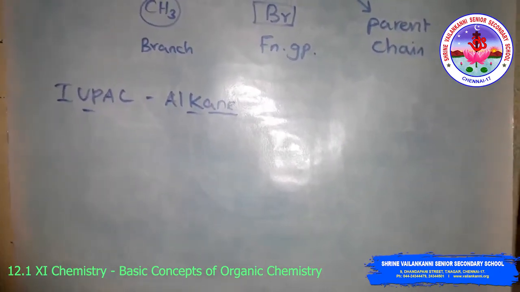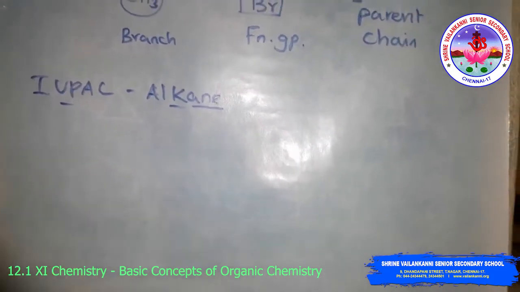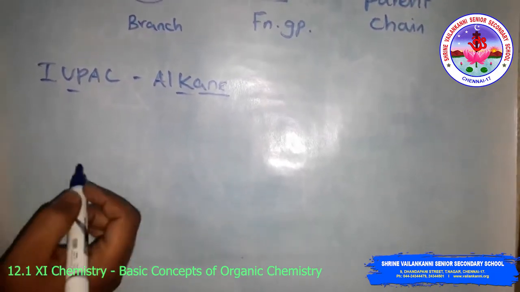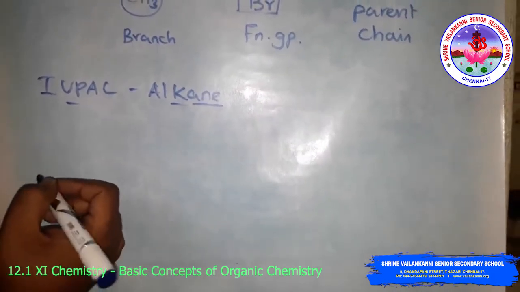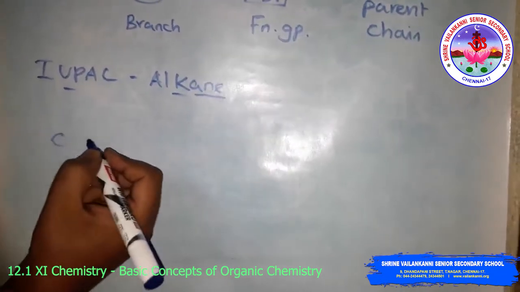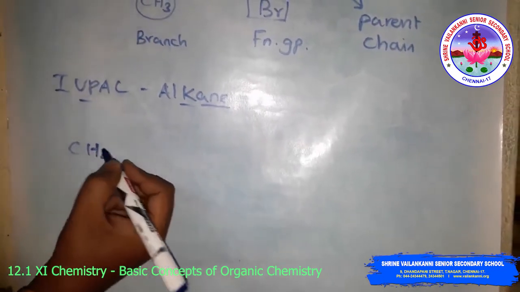The IUPAC names of some straight chain saturated hydrocarbons are as follows. CH4 is methane.